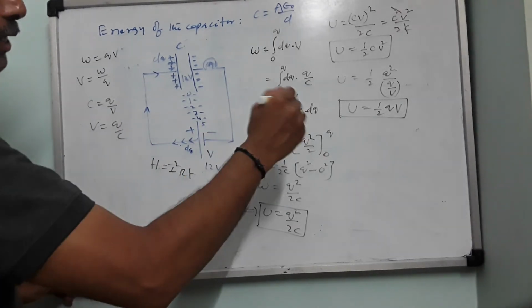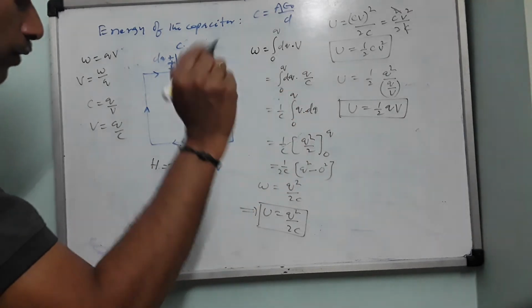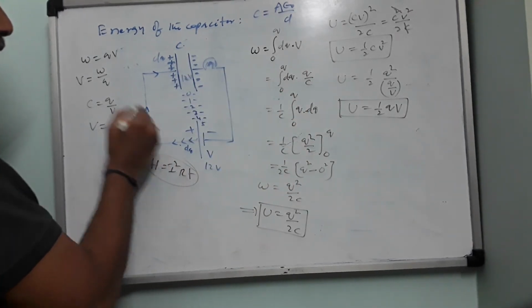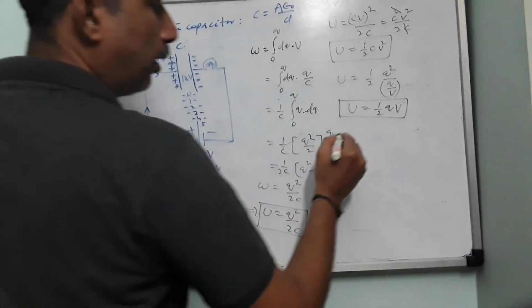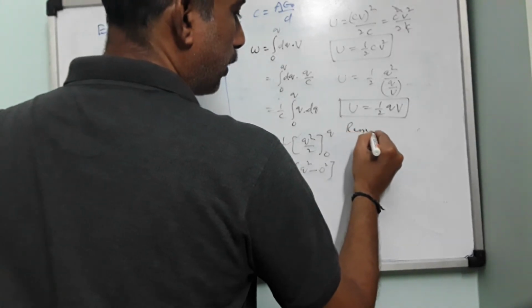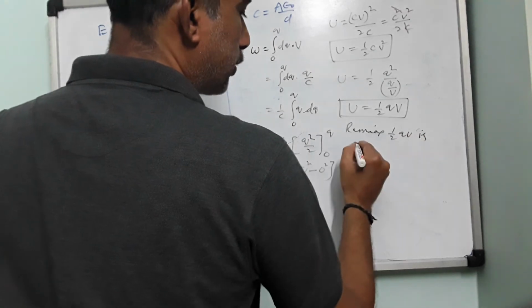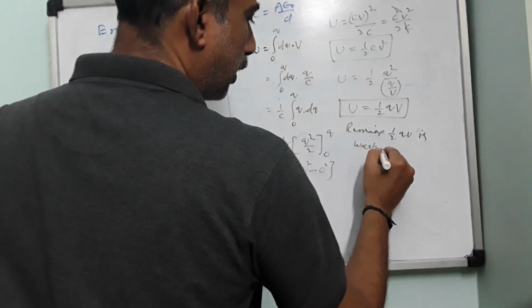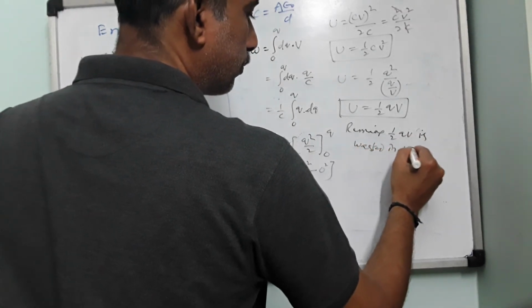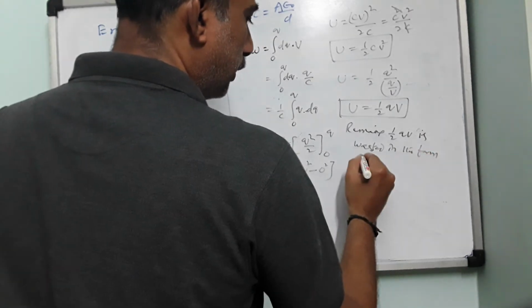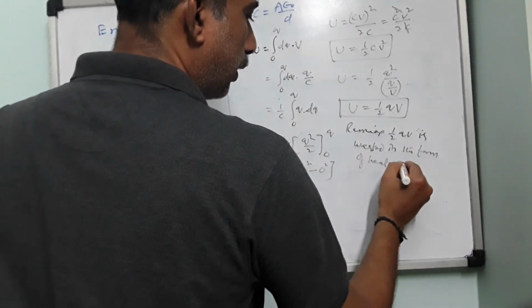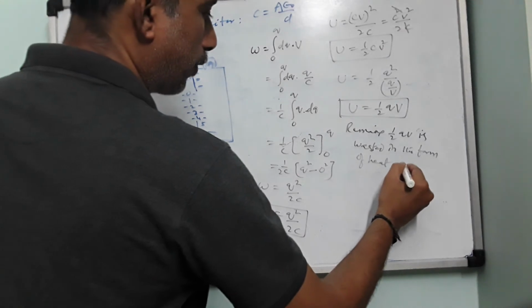So that energy, half QV, is wasted in the form of heat in the connecting wires. Yes, this is also very important.